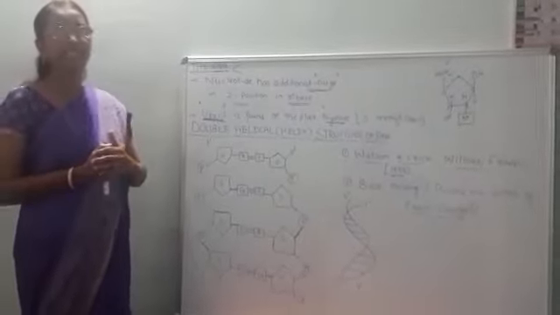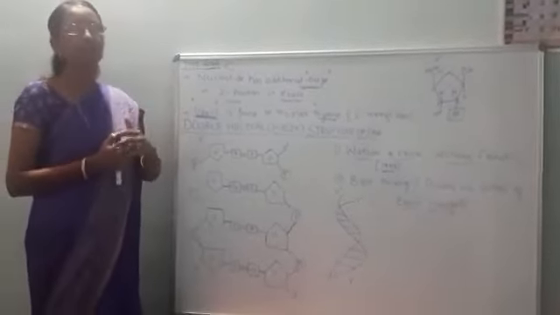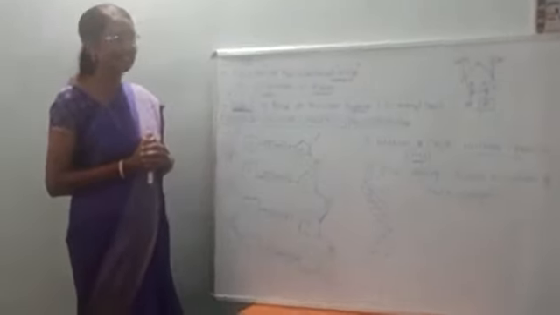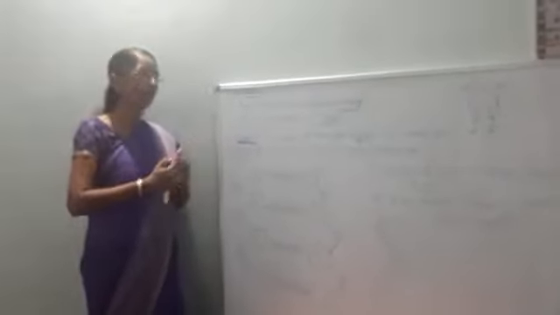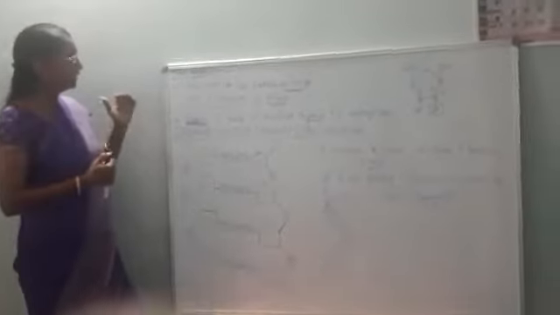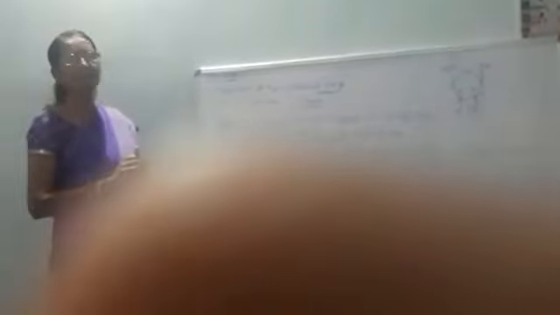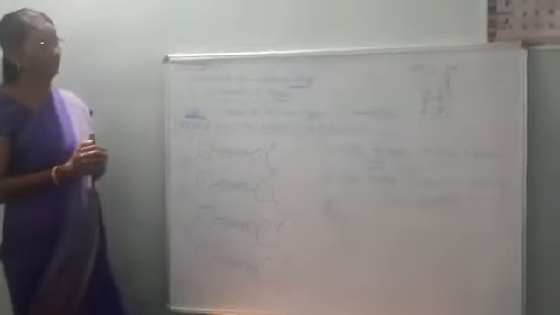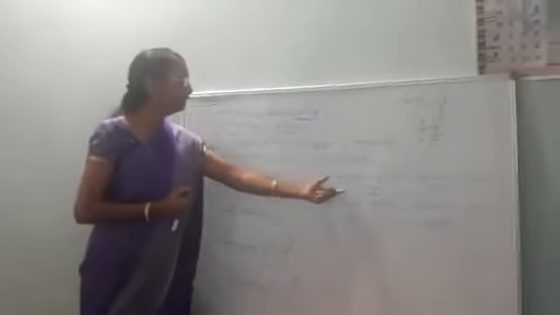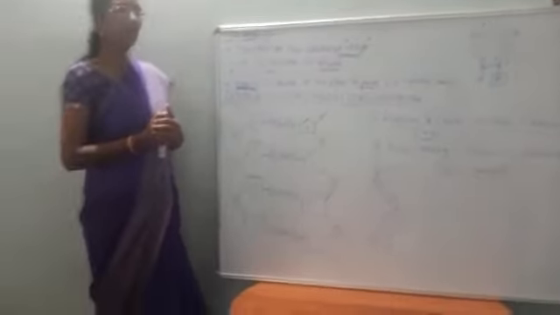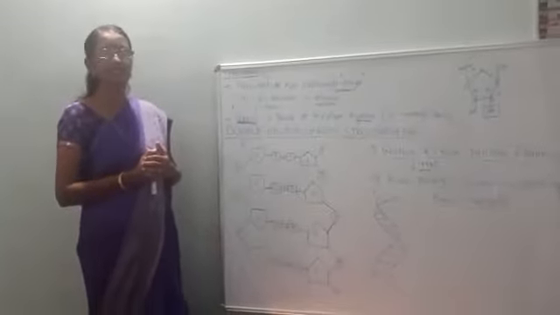Later Altman came forward and called those molecules nucleic acids. Now the double helical structure was proposed by very famous scientists, Watson and Crick.